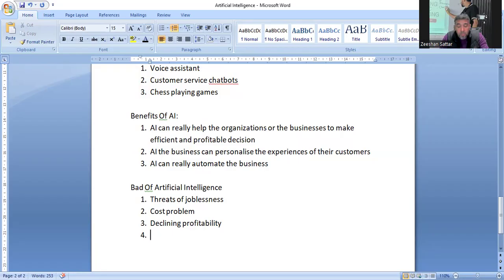So ये सारी बातें जो है ये एक threat हैं, and these all account for the bads of the AI as well. So bads of artificial intelligence would include these things. I'm not saying that everything contains the bad, but I'm saying that when there are some goods, certainly some bads are there as well. And in the whole bunch of goods and bads, we should look into some bads. There's a potential bad जो है ना, ये सबसे बड़ा bad जिसे कहेंगे. That bad is the threat of joblessness, because when artificial intelligence performs all the work that a person can do, in that specific case, artificial intelligence can be a very big threat for the jobs of the people who are linked with this field.